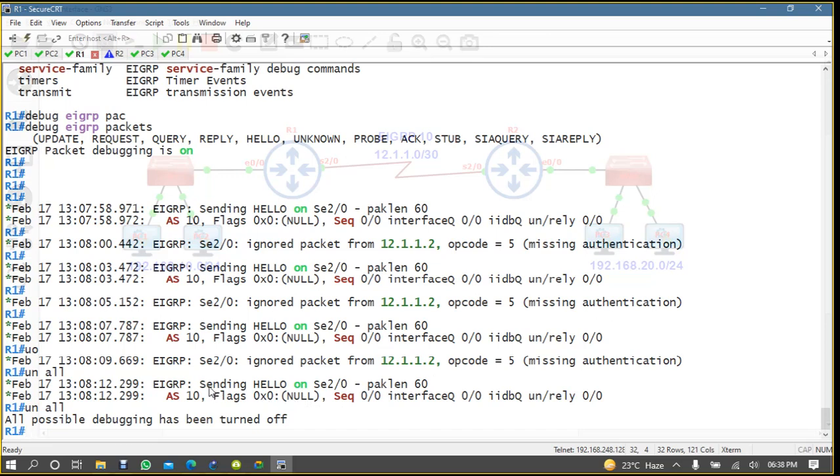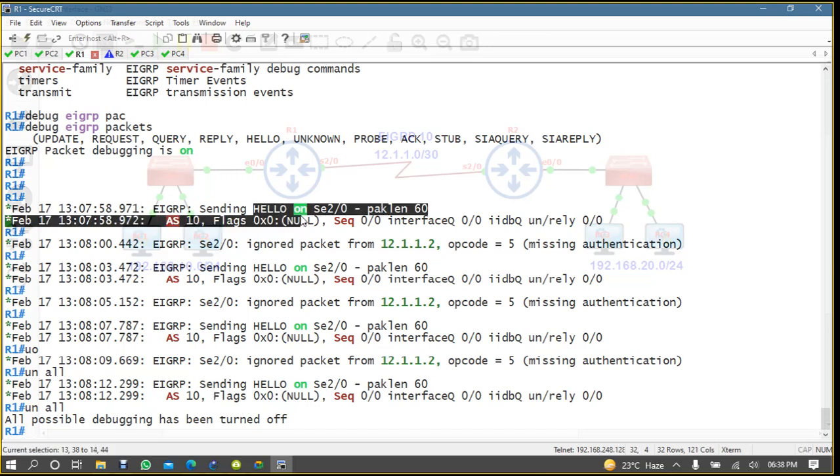See, sending hello. Are you sending hello on FastEthernet or on serial? Only serial. Why only serial? Because we have enabled passive interface here. Okay, very good.